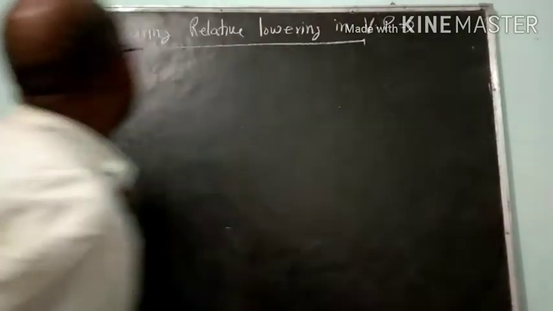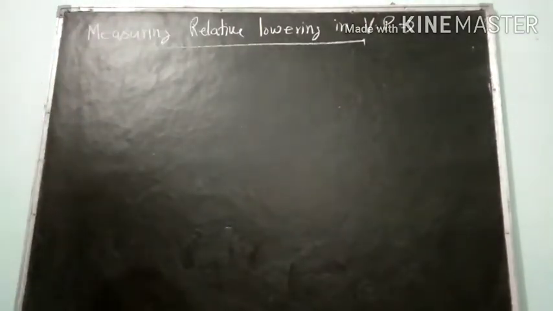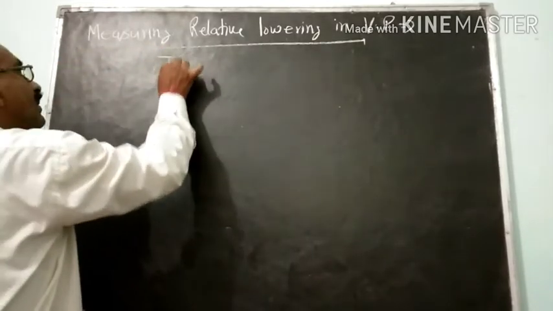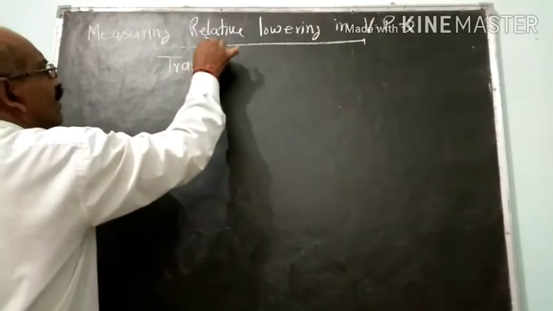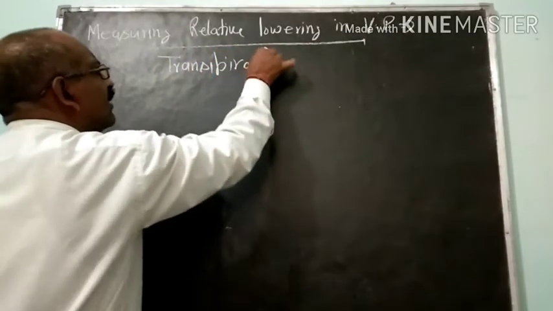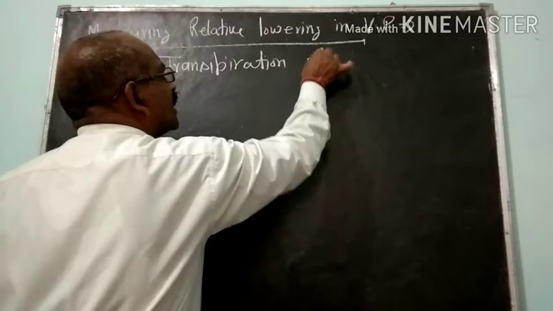Now next is measuring relative lowering in vapor pressure. This one is measured by one method, that is the transpiration method.